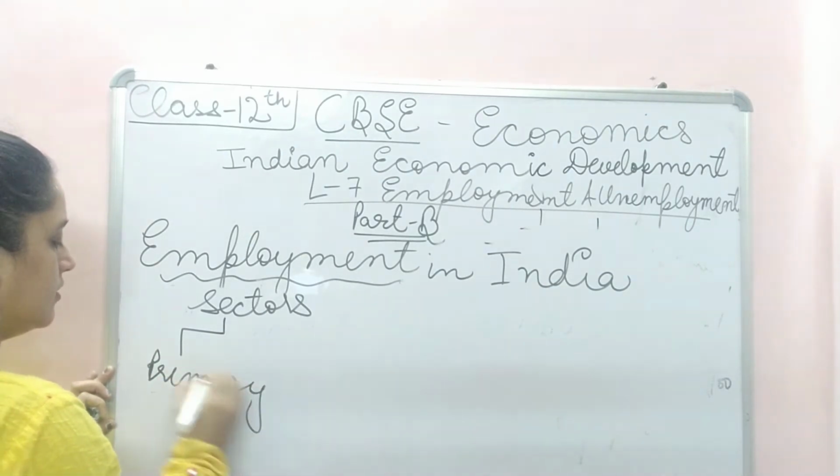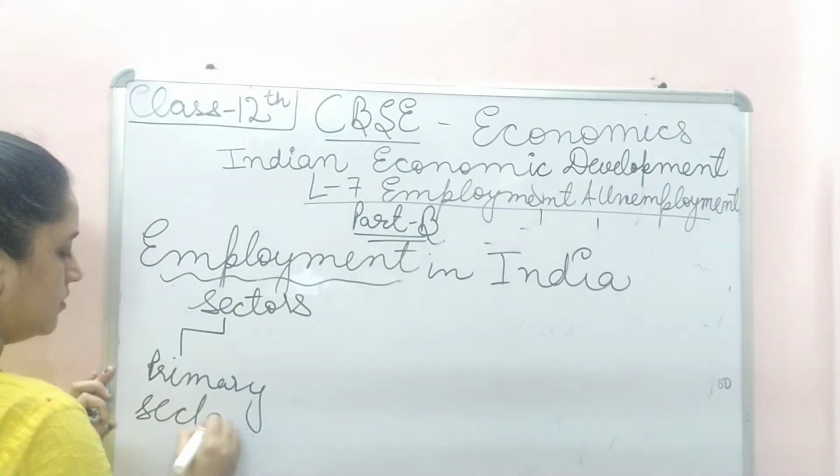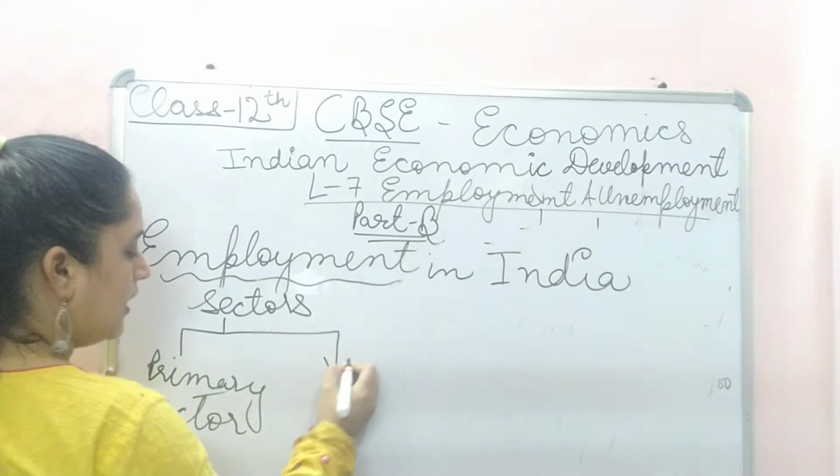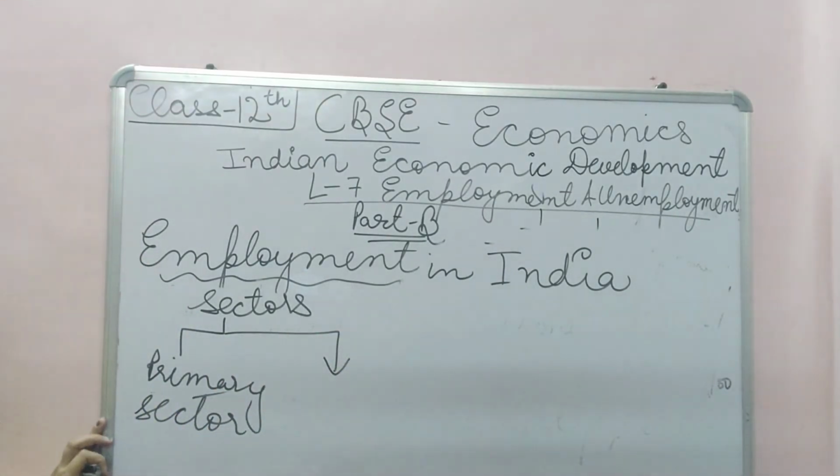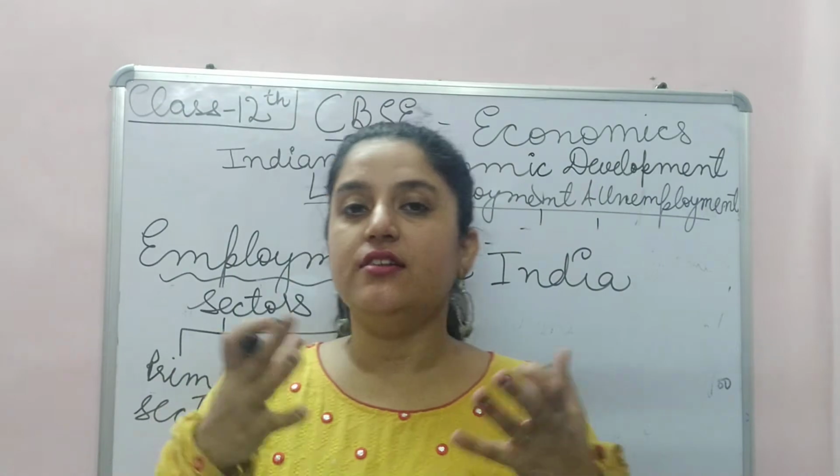Agriculture comes in this sector, where basic raw material is produced.